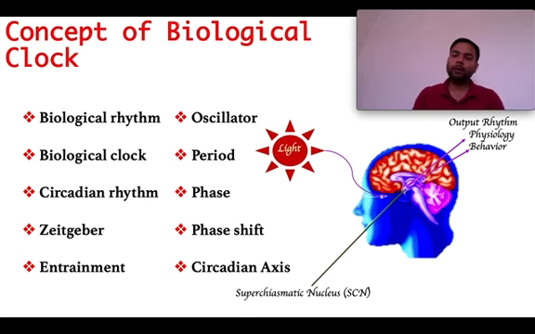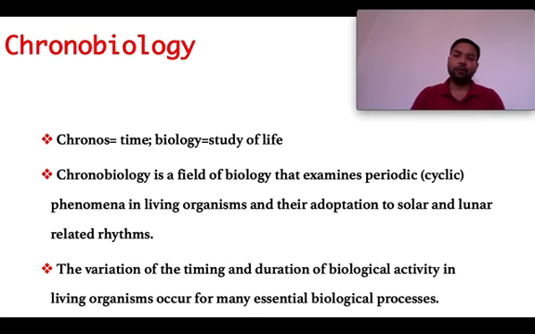So, the biology of periodism, the biology of cyclical phenomenon, comes under the branch of biology known as chronobiology. Here, chrono means time, and biology we know is the study of life. So, the ability of living organisms to keep time is studied under the branch of biology known as chronobiology.